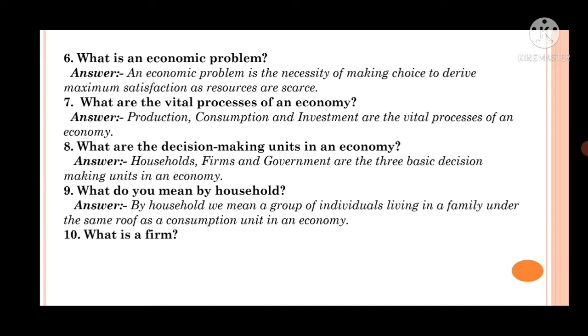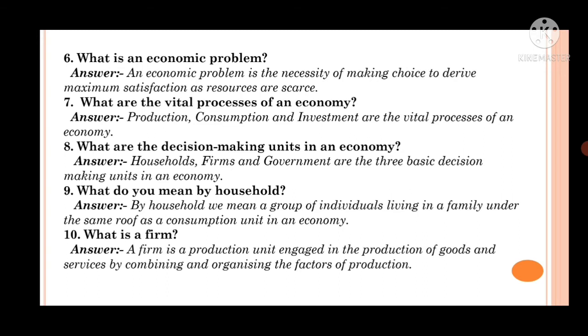Then go to question number 10. What is a farm? And answer is a farm is a production unit engaged in the production of goods and services by combining and organizing the factors of production, right? So household is a consumption unit, whereas a farm is a production unit. Then go to question number 11.